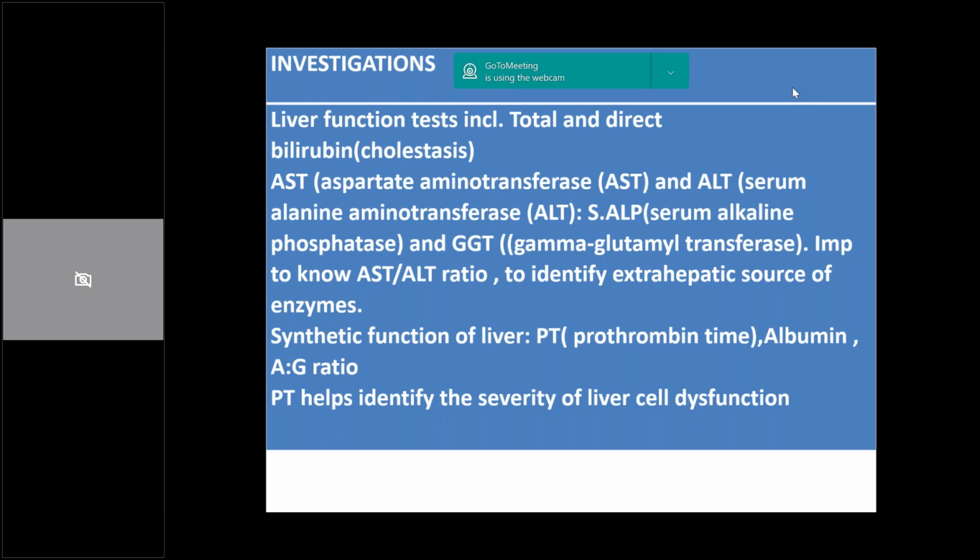So I would request you to have a look at your individual audio settings.